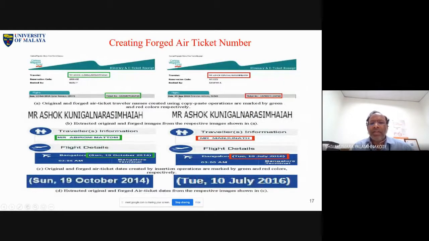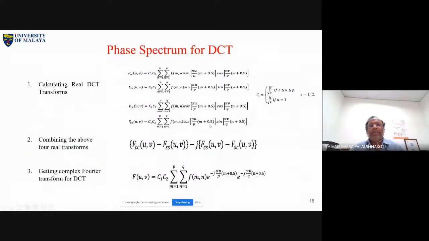Again, we have changed the name here. This again is a copy paste operation and an insertion operation. Now here is a different approach. With DCT, we wanted to use phase information, the phase angle, but DCT does not give any phase information. But we have studied somewhere else that we can convert DCT to get phase information with the help of a Fourier transform. We found these operations, even the equations, in one book or probably one paper.